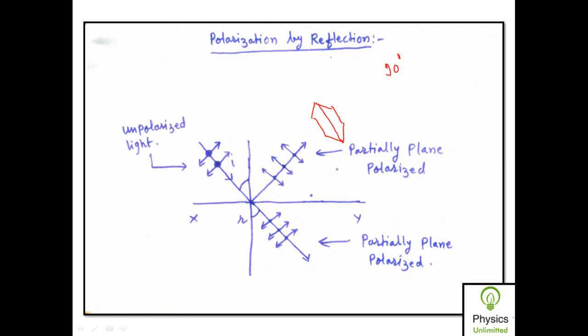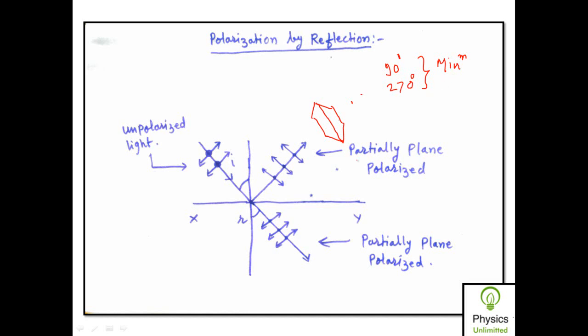But here the intensity is not exactly 0, because when it is rotated by 90 degrees, the vibration perpendicular to the plane becomes parallel to the axis of the tourmaline crystal and is transmitted through it. Though its intensity is less, you will observe some intensity of transmitted light.